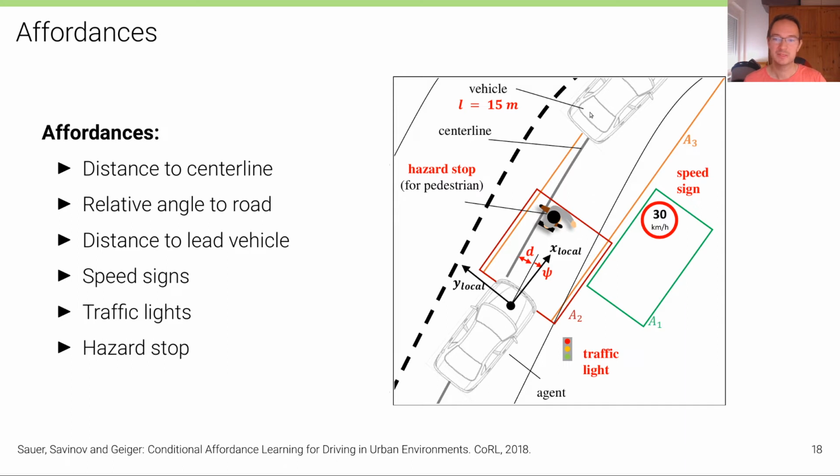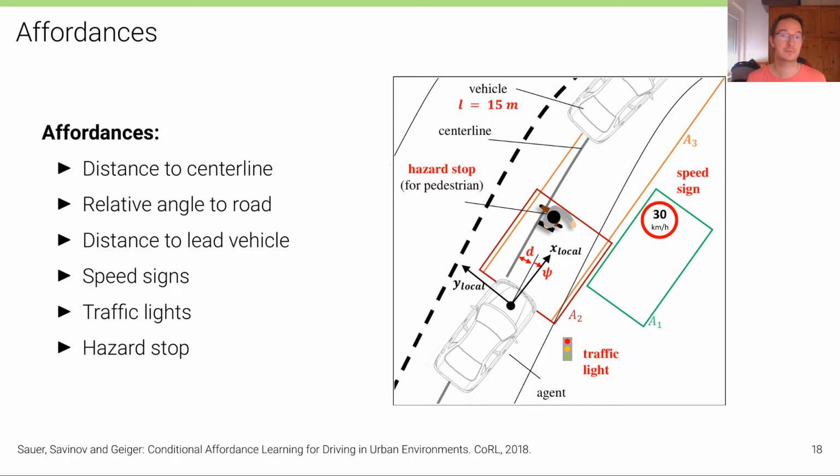The distance to the lead vehicle, which is not shown but measured here as 15 meters. And the speed signs, the traffic lights, and the potential hazard in front of us. Now, in order to generate a data set that comprises both input images and the ground truth affordances, we can run our simulation, because everything happens here in simulation.